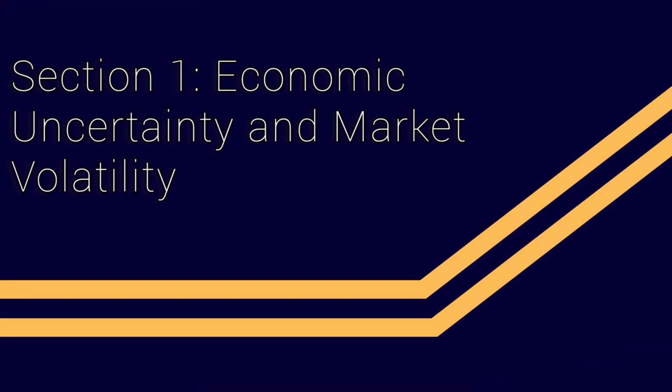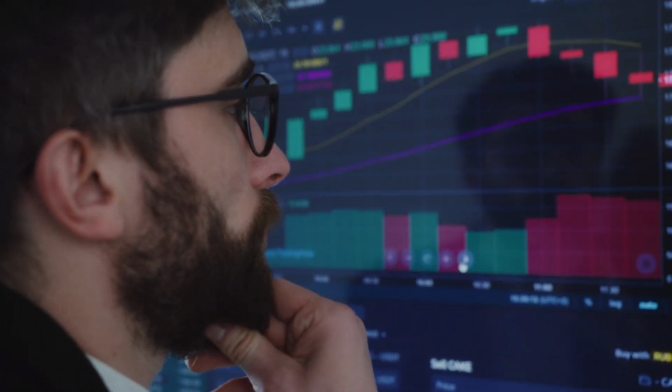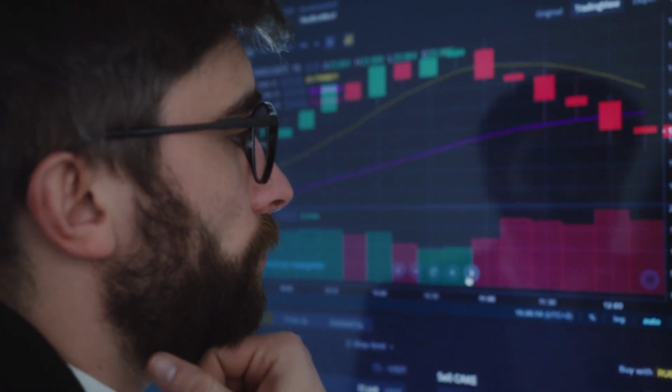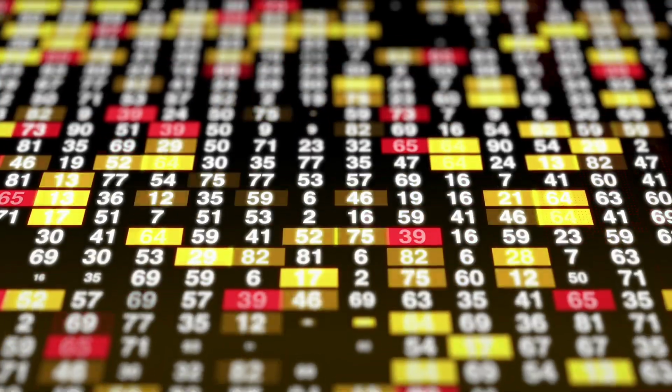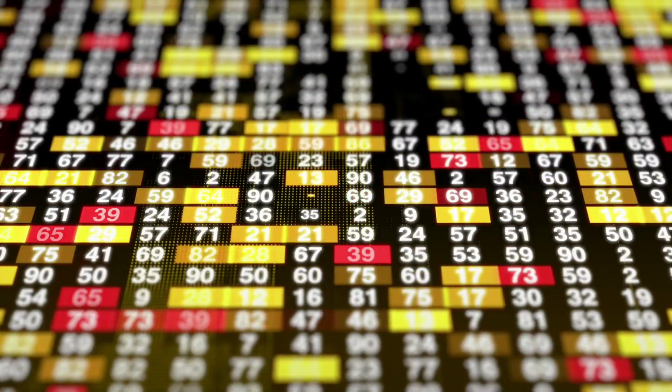Section 1: Economic uncertainty and market volatility. In the months leading up to the election, economic uncertainty rises. Investors and companies are cautious, not knowing which policies might change. This anticipation causes stock markets to fluctuate as financial players react to the unknown outcomes during this period.